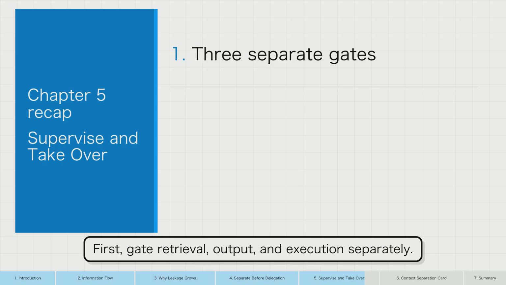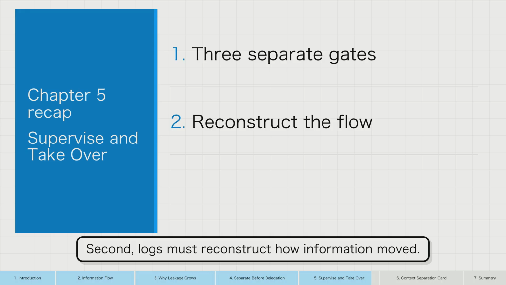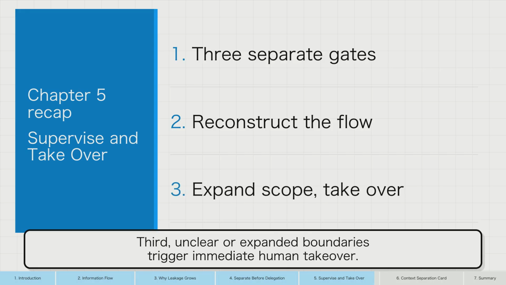Chapter recap. First, gate retrieval, output, and execution separately. Second, logs must reconstruct how information moved. Third, unclear or expanded boundaries trigger immediate human takeover.